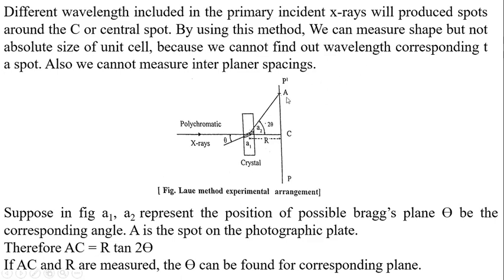See, in the figure PP' is a photographic plate, and the X-rays which are transmitted by the single crystal are incident on the photographic plate, and a pattern is observed as shown in the figure.